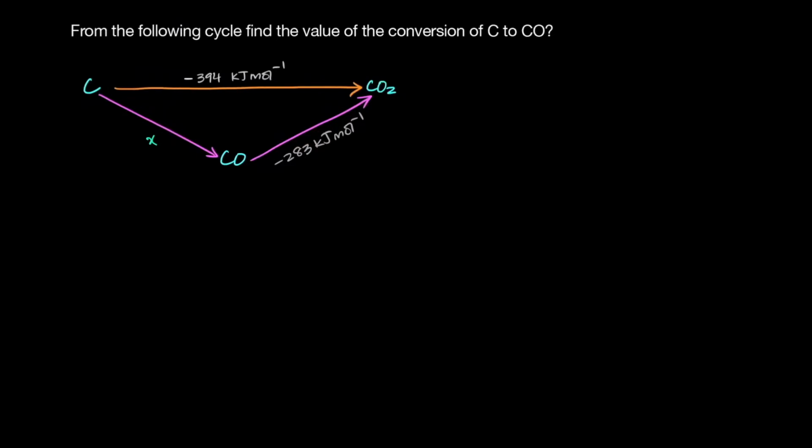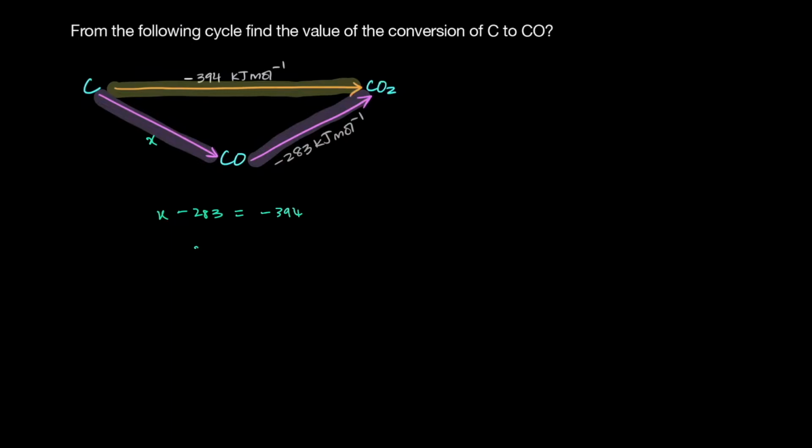So we can say that the overall enthalpy change for this path is the same as the overall enthalpy change for this path over here, right? And so you can say that x minus 283, that's the path I've highlighted over here, is equal to minus 394. And therefore x will come out to minus 111 kilojoules per mole, right?